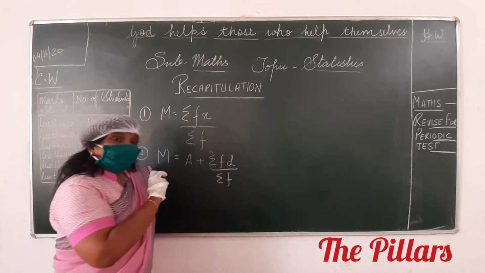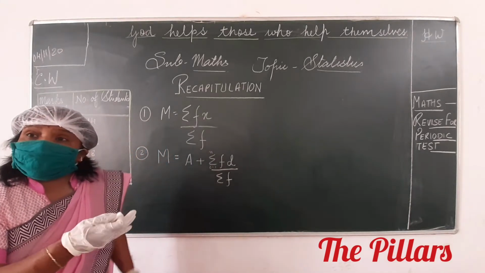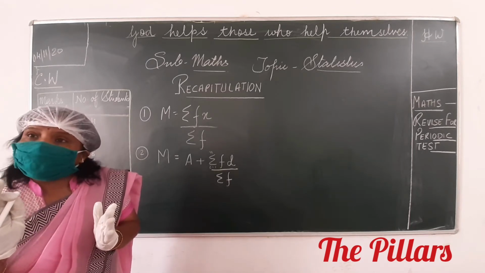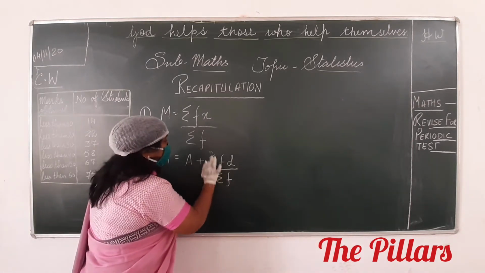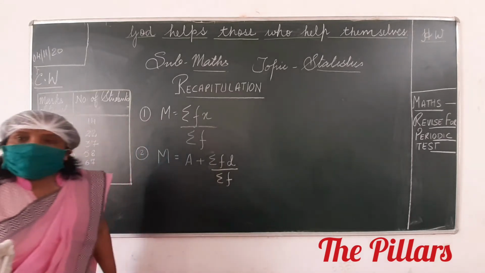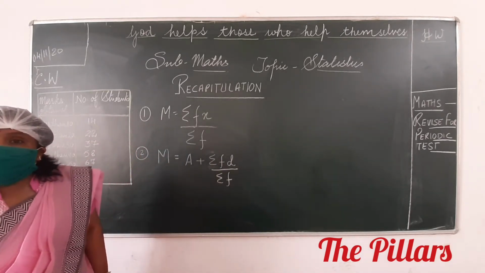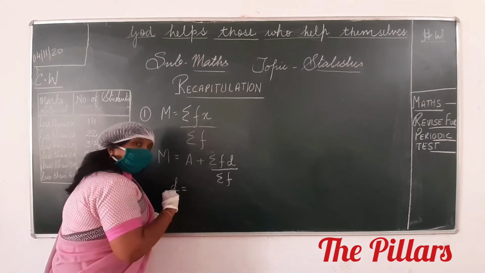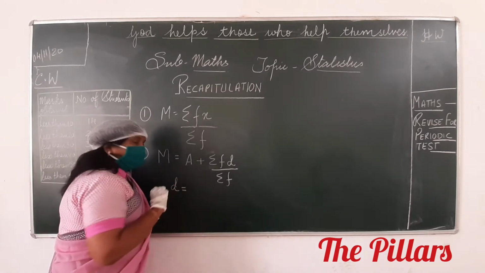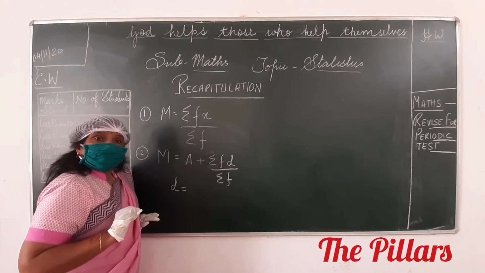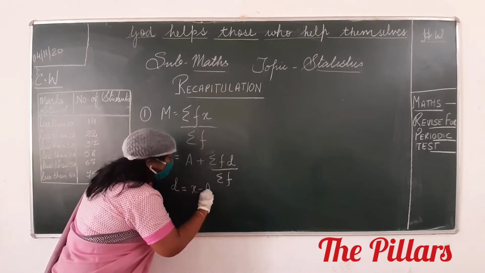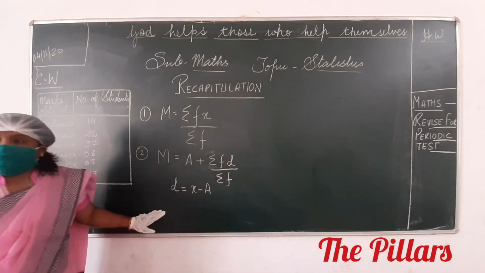You have to show what values this i holds. Even though you don't write it, it's okay. So, sigma fd upon sigma f. What does this d stand for? Deviation. And how do you find deviation? x minus a. This is how we find out deviation.